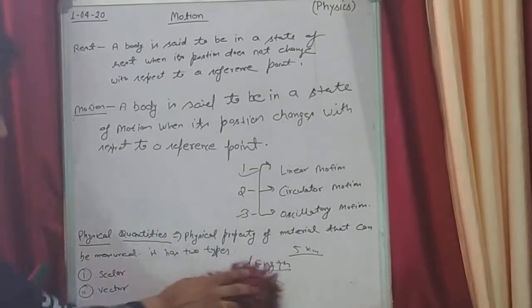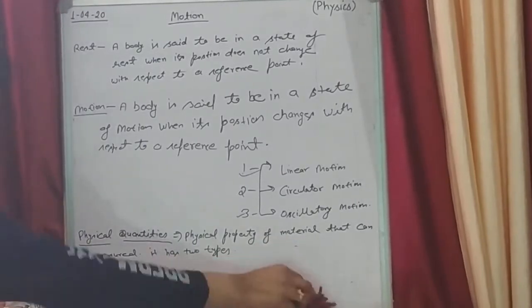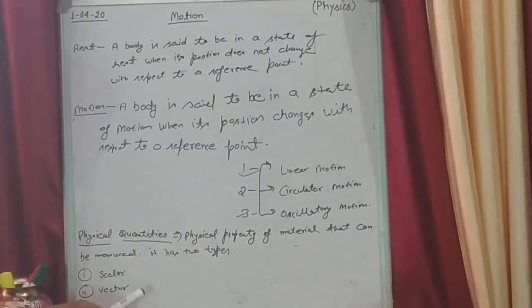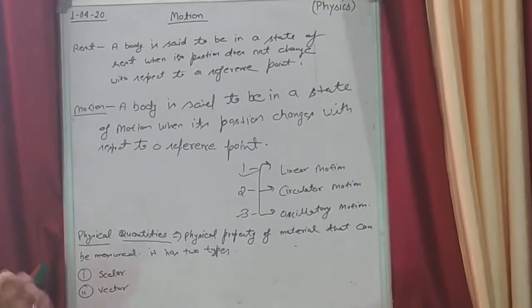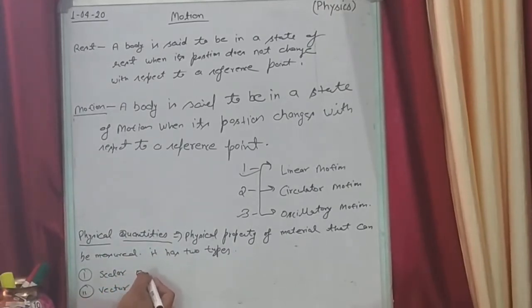And these physical quantities are of two types. First one is scalar and second is vector. What do you understand by physical quantities? Physical quantities are the physical property of a material that can be measured. Those are called physical quantities. And we further divide physical quantity into two types. First one is scalar quantities, and second is vector quantities.